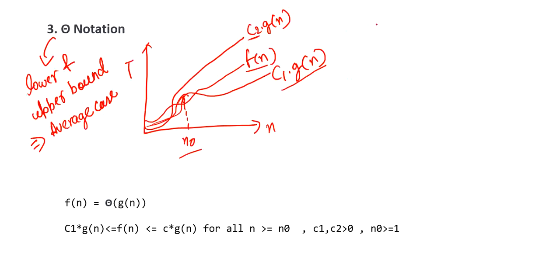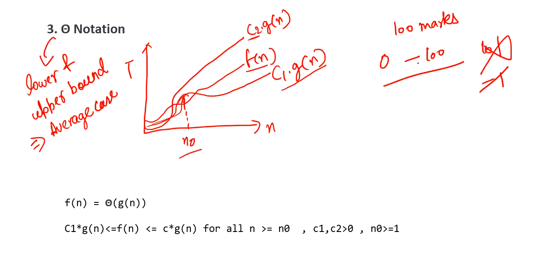With an example, let me tell you, suppose you are attending a paper of 100 marks. Whatever your marks are going to be, they are going to be between 0 to 100 only, right? For sure, you are not going to get 101 or -1. These cases are not possible. So whatever your marks are going to be will be in this range only. So this is an example of theta notation. It basically determines a range of lower bound and upper bound for the given function.